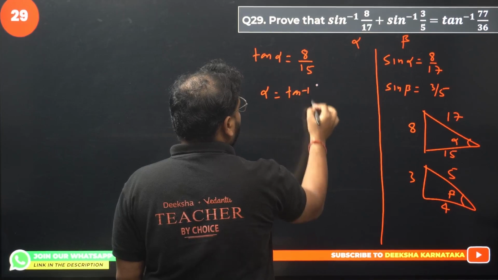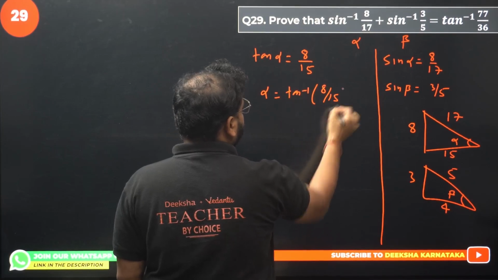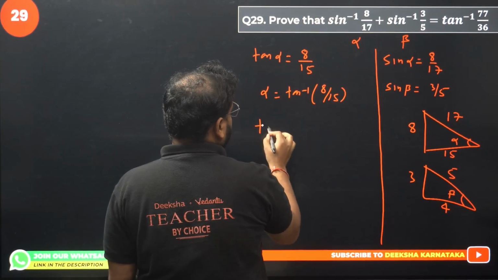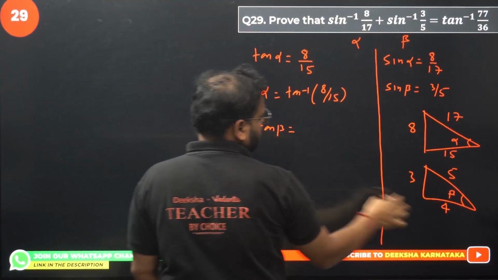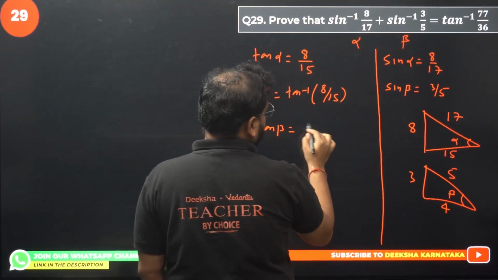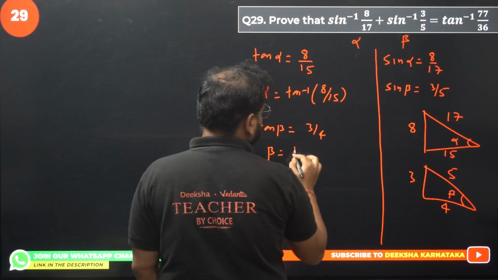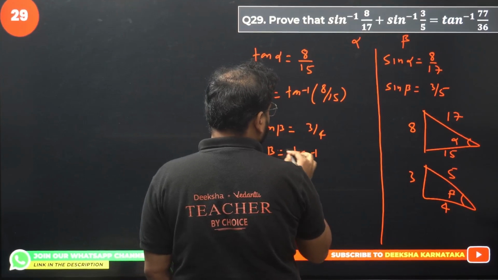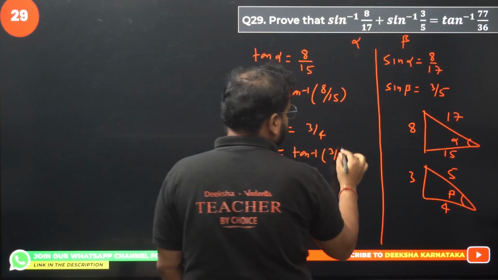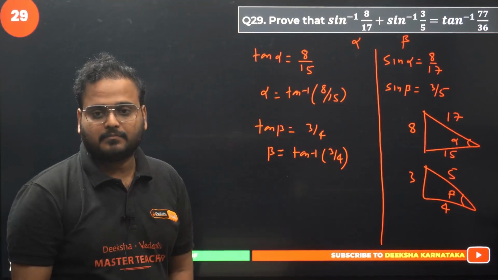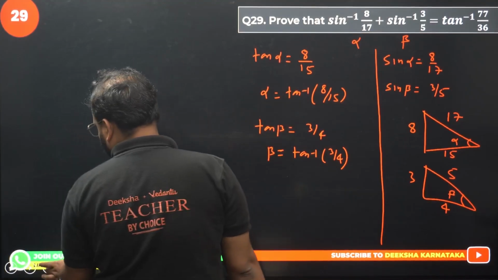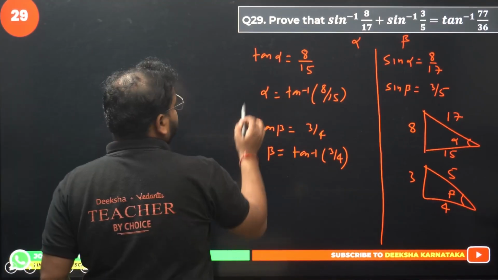Tan inverse of 8 by 15. Same way, write tan beta. It will be 3 by 4, right? So, you get beta value as tan inverse of 3 by 4. Okay. So, you know alpha and beta.